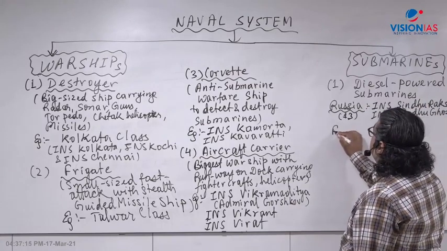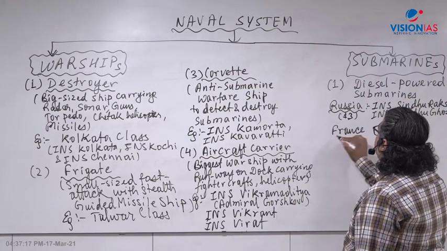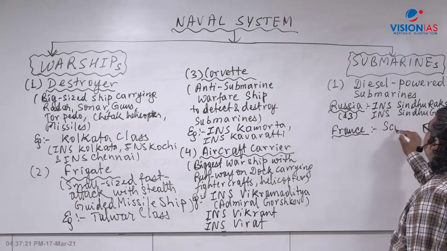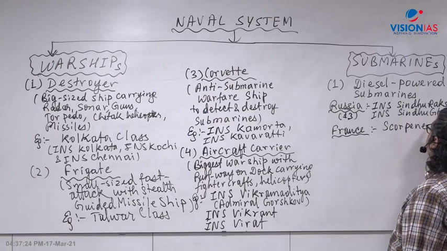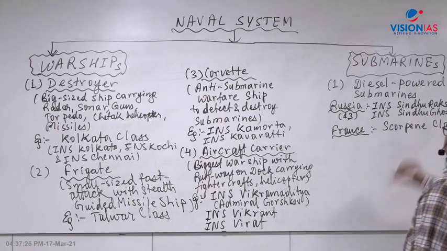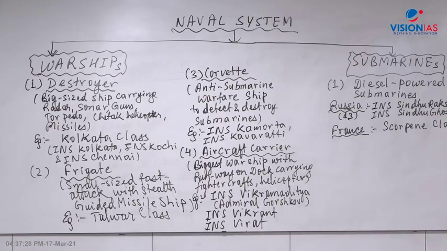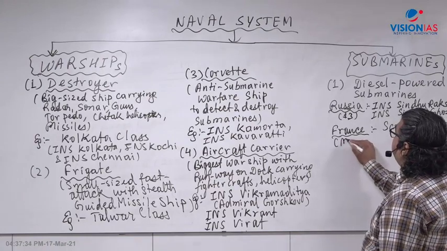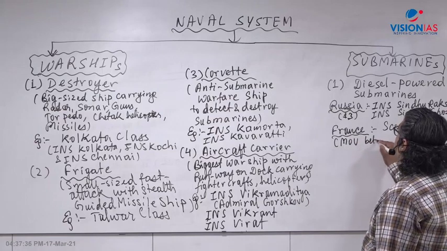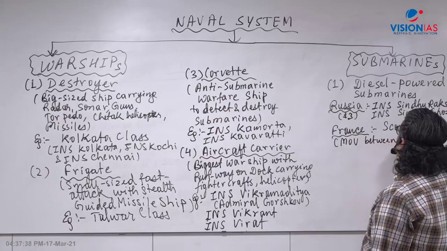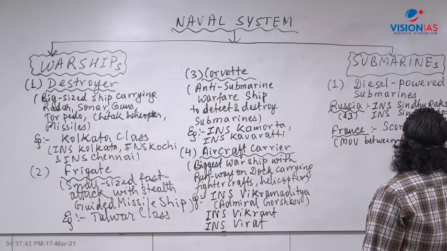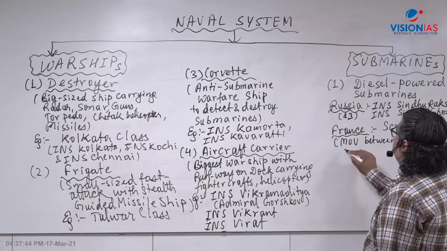Now, recently from France, India has purchased the Scorpene class submarine. Scorpene class submarine from France is again diesel powered. But what is very unique about the Scorpene class is that there is an MOU, Memorandum of Understanding, between an Indian company called MDL in Mumbai, Mazagon Dock Limited, and the French company.